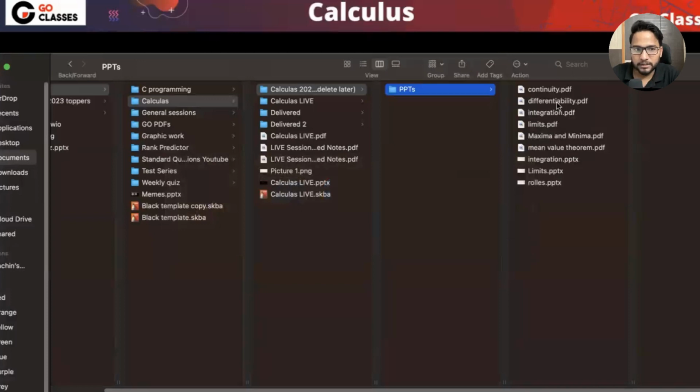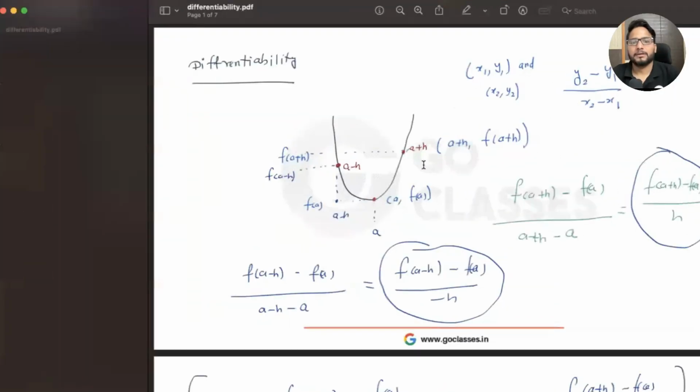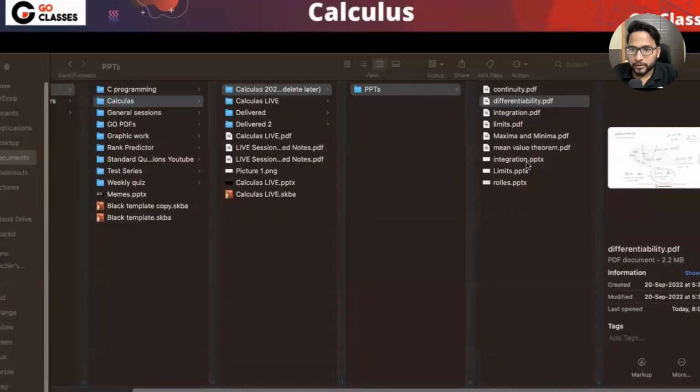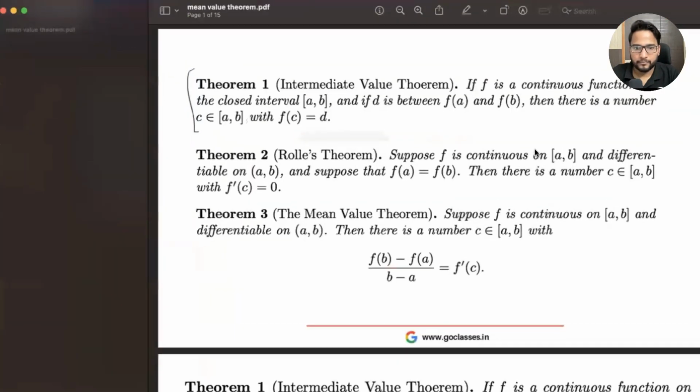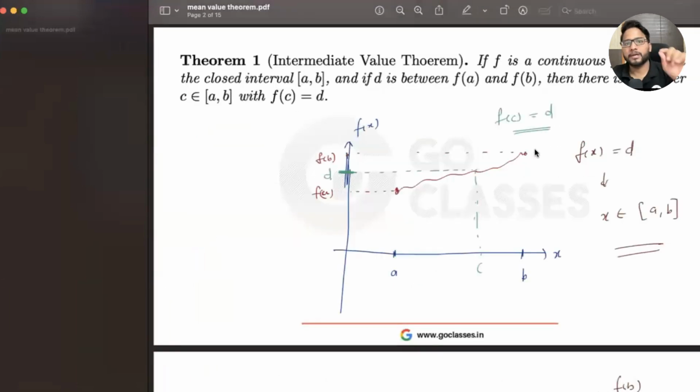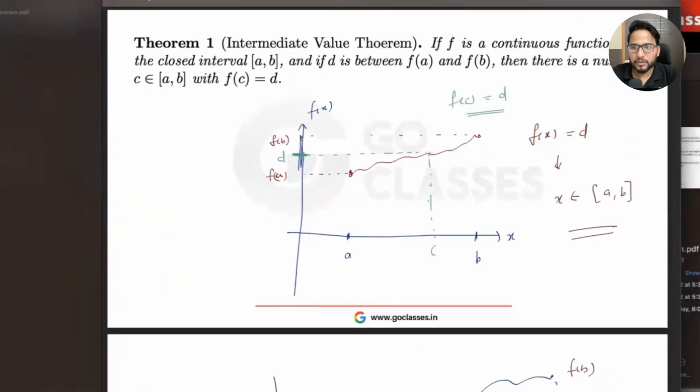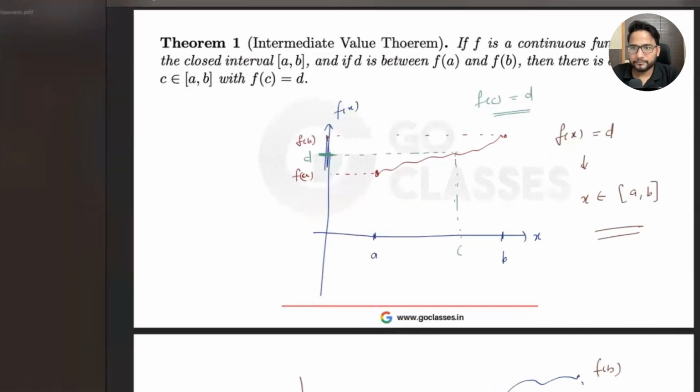Maybe I already have the diagram. We have already covered this. So let's see the intermediate value theorem. What they're saying is, if f is a continuous function between a and b, and there is a point D between f(a) and f(b), then you must have c such that f(c) is equal to D.